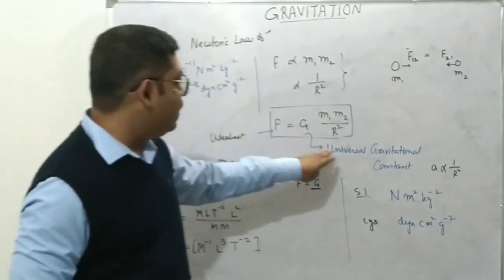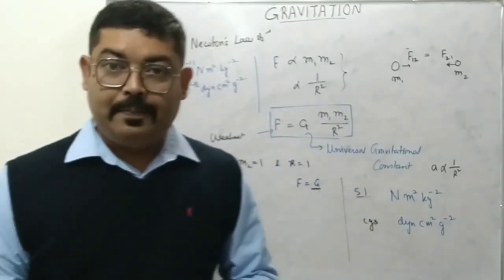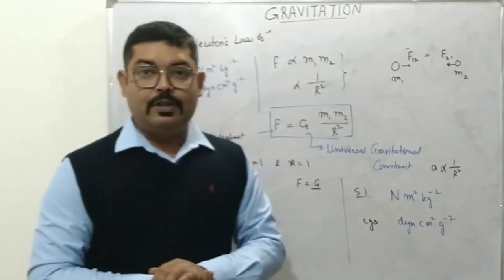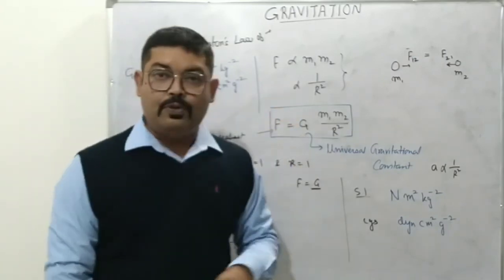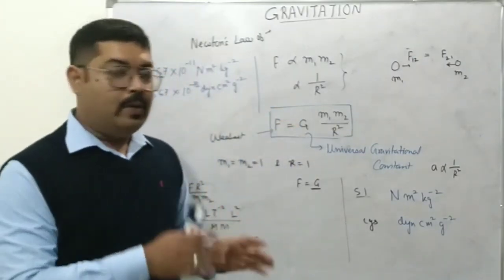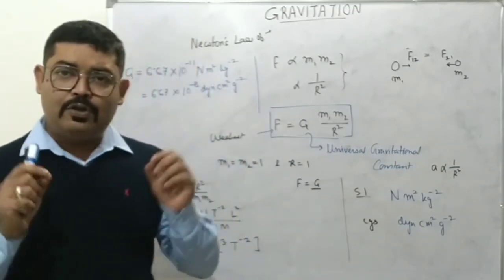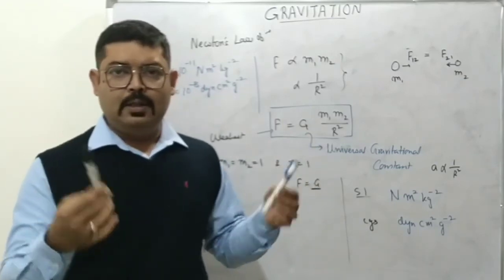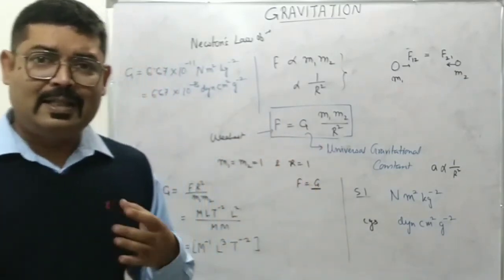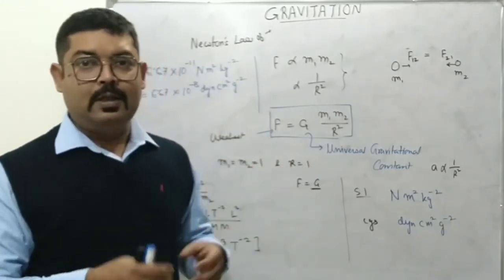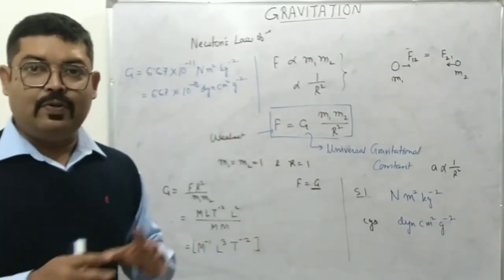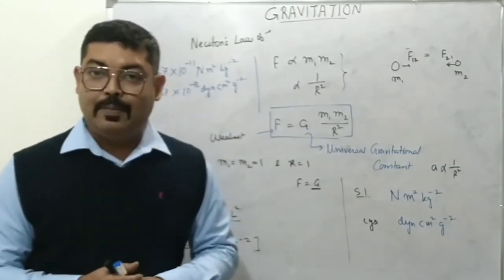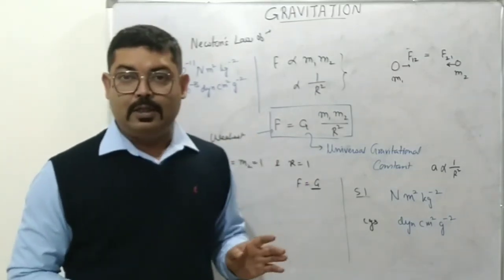Now, we have been saying this is the universal gravitational constant. Why? Because this constant of proportionality is a universal constant. What it means is that this constant of proportionality does not vary. It will be the same for any two given masses, however small it may be, like probably the mass of these two planes, or however large it may be for galaxies or two black holes or two stars, and so on and so forth. Whatever be the case, whatever be the condition, the value of this proportionality constant will remain the same, and that is why it is a universal constant.